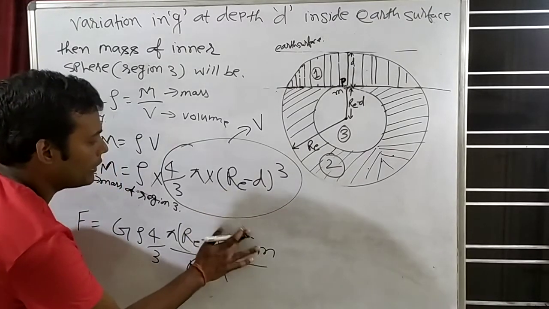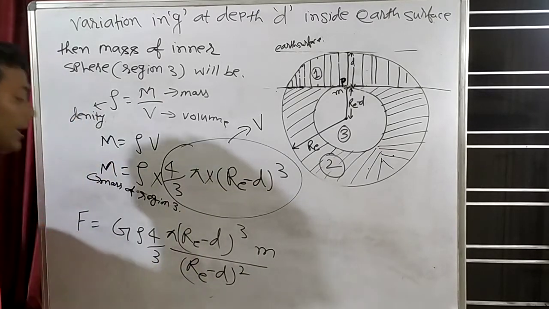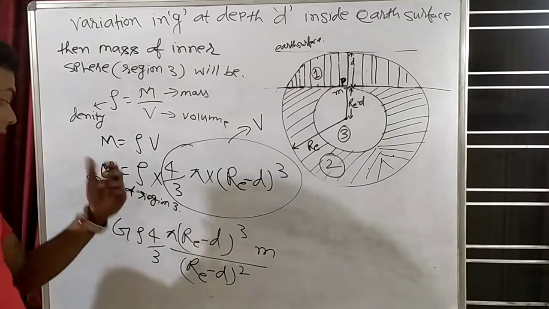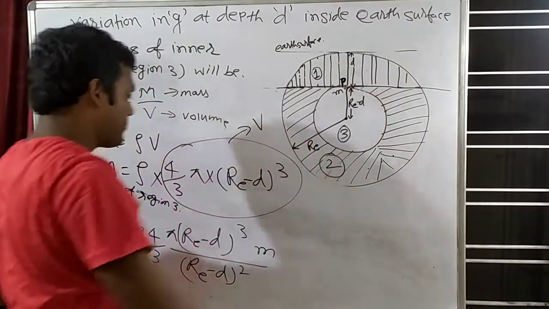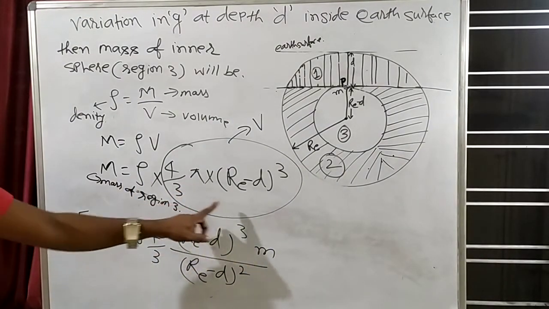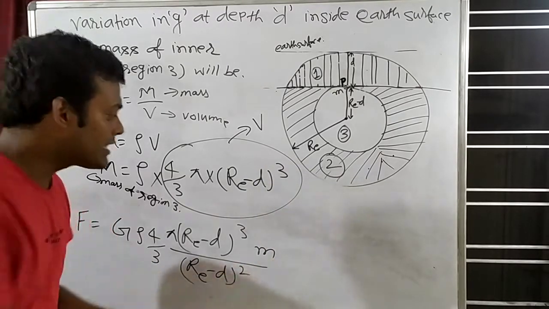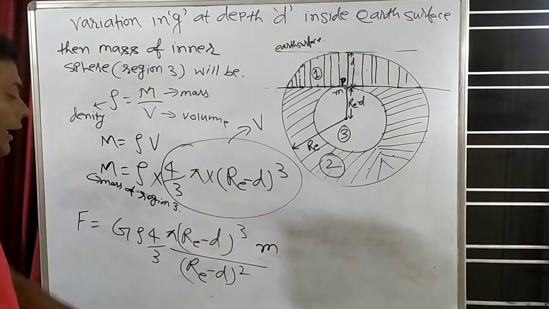Oh sorry, this is cube now. (r_e − d)². See here, F is G m1 m2 by r². So capital G, m1 means the mass of the inner sphere. What is the mass of the inner sphere? This much: ρ times 4/3 π (r_e − d)³ into m2, that is the test mass. Test mass is small m. So this is small m, G m1 m2 by r².